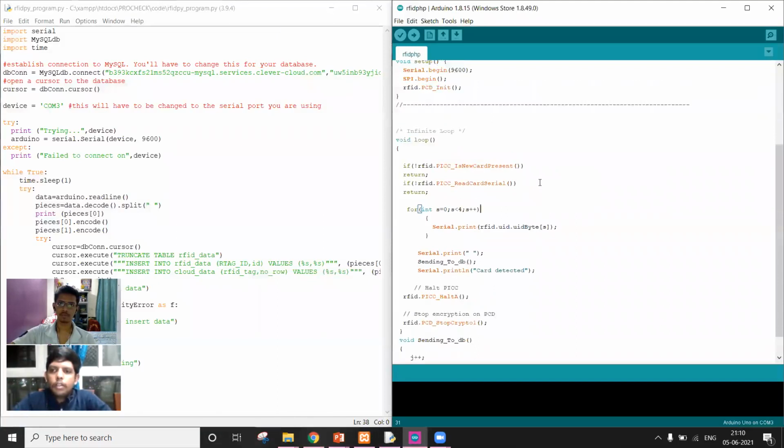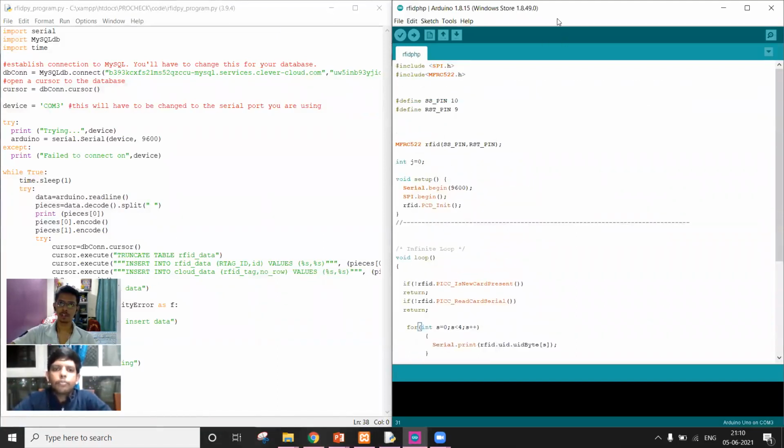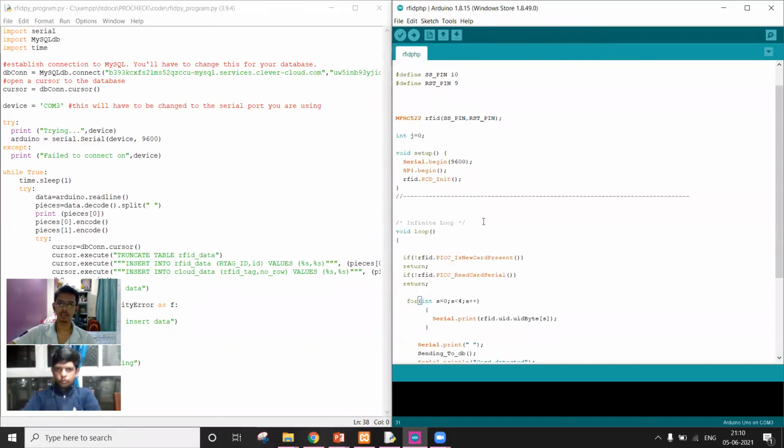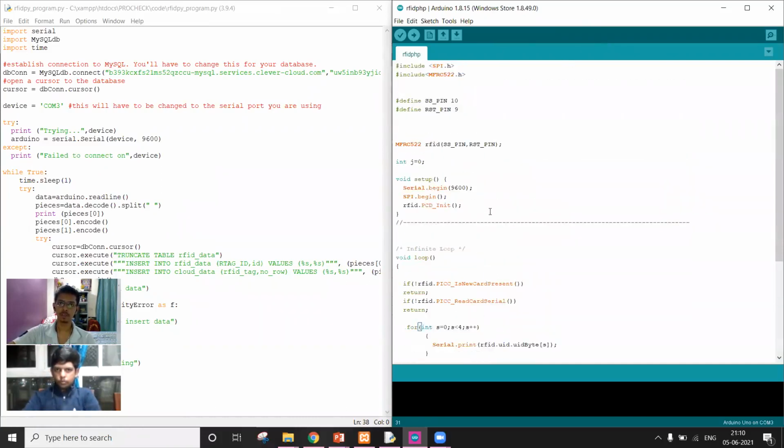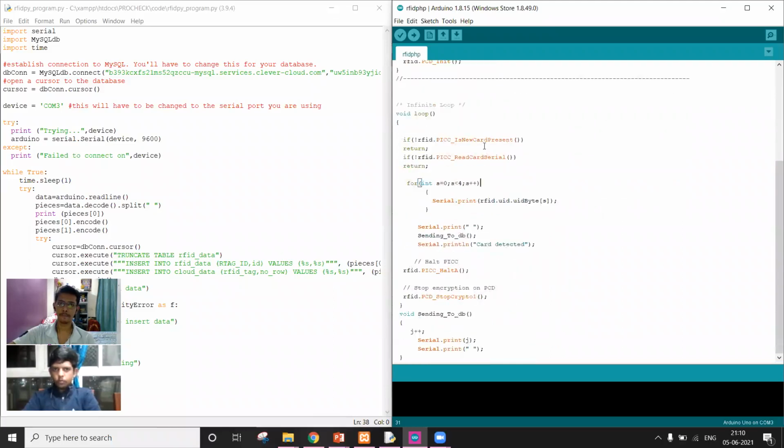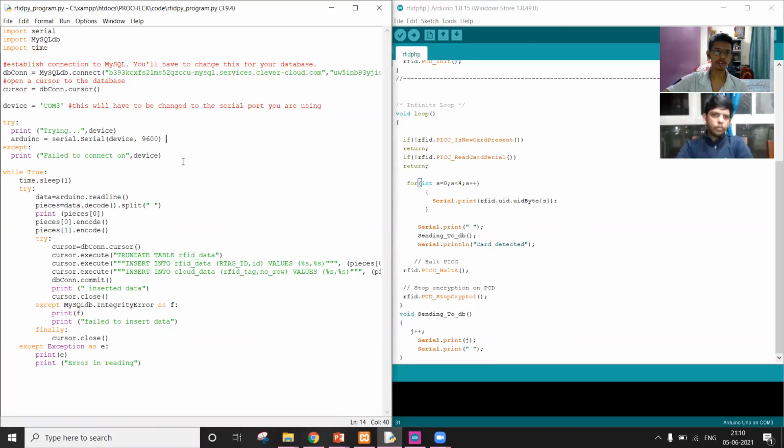Utkarsh will take forward with the Arduino and Python code. As I mentioned, this is referred to as the Arduino IDE. Here we run all the code that we wrote for the Arduino board. So this is our code, and this is the Python IDE that is running the interfacing code for the Arduino and the database. This is where we verify the Arduino code. Once it's verified, we upload, and henceforth we'll start the demo.